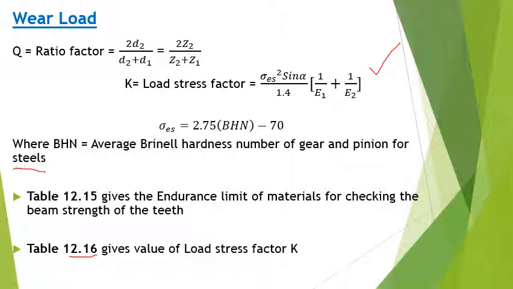We also have table number 12.15, which gives the value of the endurance limit of the materials for checking the beam strength of the teeth.